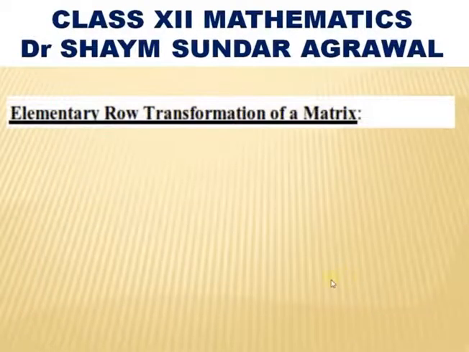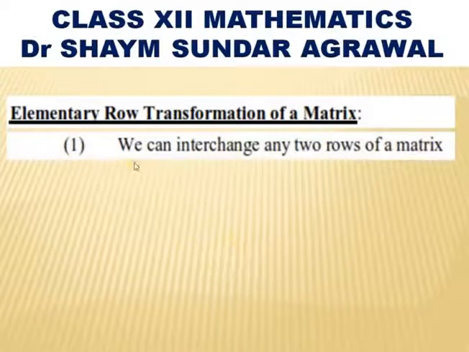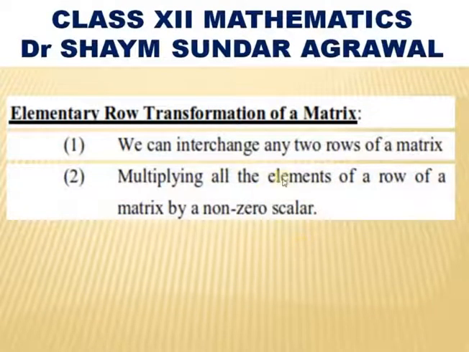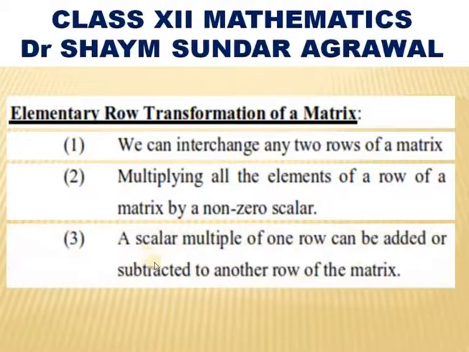But here we need elementary row transformation. So, what is elementary row transformation of a matrix? We can interchange any two rows of a matrix, multiply all the elements of a row by a non-zero scalar, or a scalar multiple of one row can be added or subtracted to another row of the matrix.